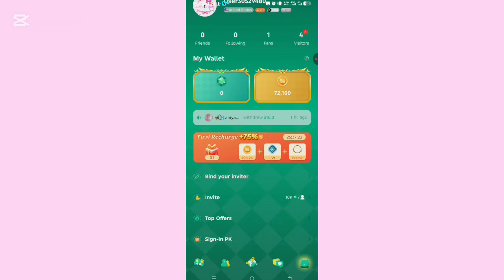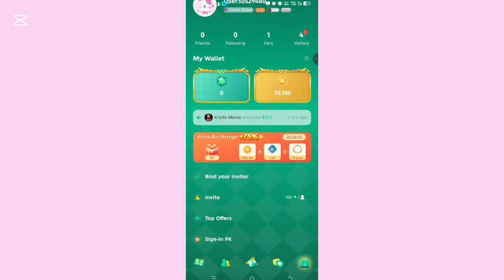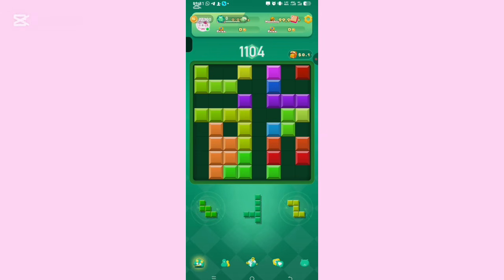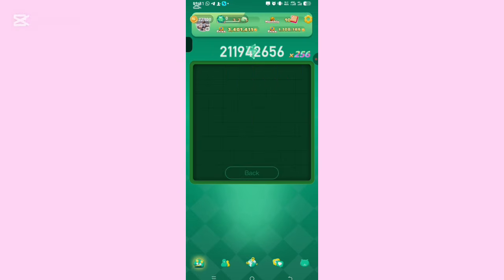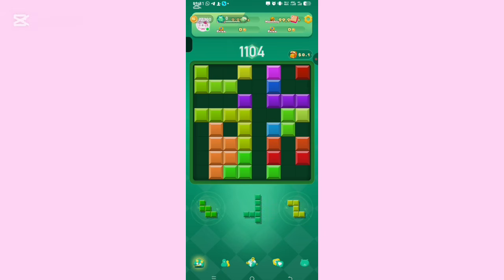All right, this is the main interface of this app. I'm going to tour you around these icons and how you'll be making money on these icons. Okay, so the first icon here is where you will play games, and I'm going to show you how you'll be playing it. These games are very easy, very simple. As you are playing this game, you are making money, and this is where you'll be seeing the money. Your money will be accumulating.